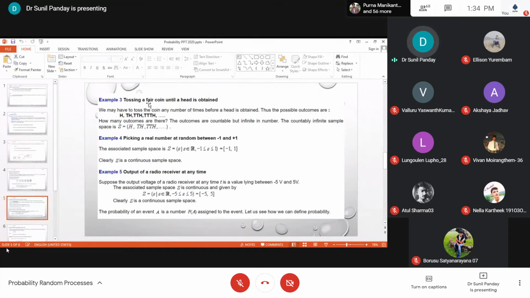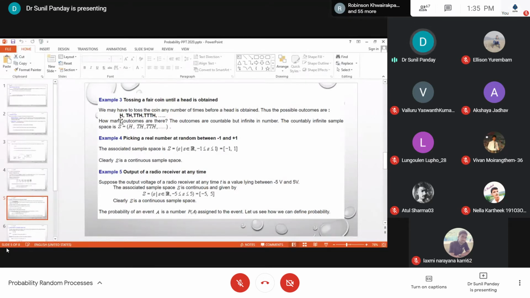Then we have another example: tossing of a fair coin until a head is obtained. We may have to toss the coin any number of times before a head is obtained. Thus, the possible outcomes are H, TH, TTH, and like this.